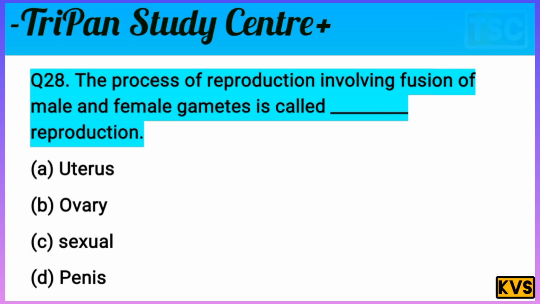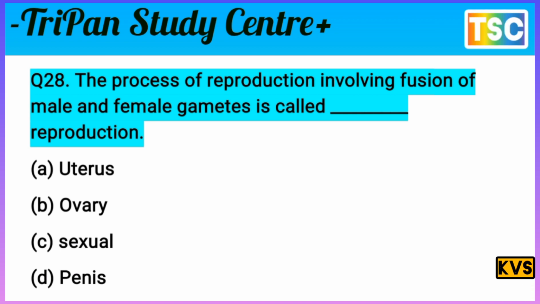Ovary is also an odd option, because the ovary is a part of the reproductive system, but fusion of male and female gametes is not called that. C is sexual. That is the correct answer, because fusion of male and female gametes is called sexual reproduction. Option C is correct.